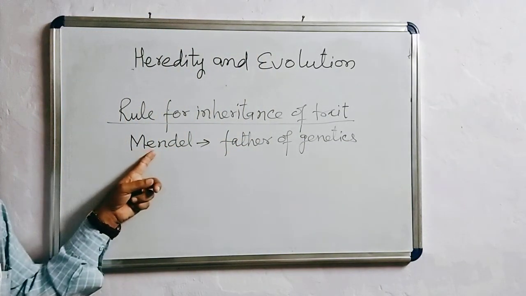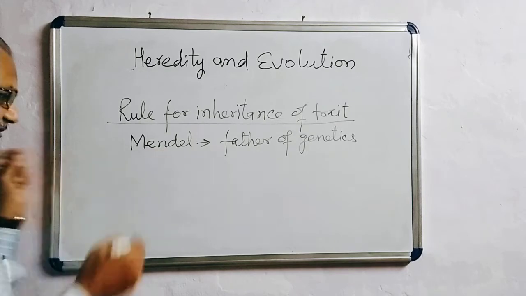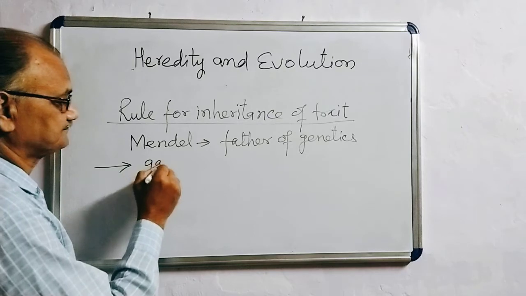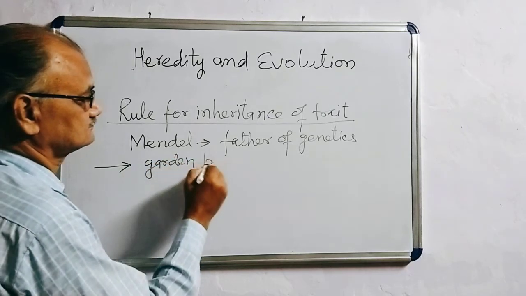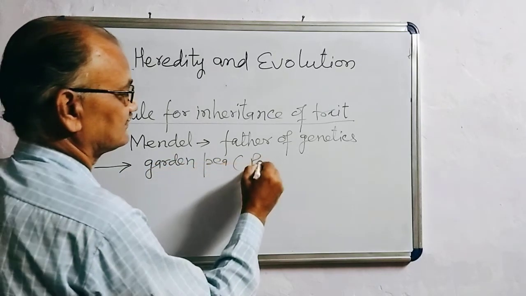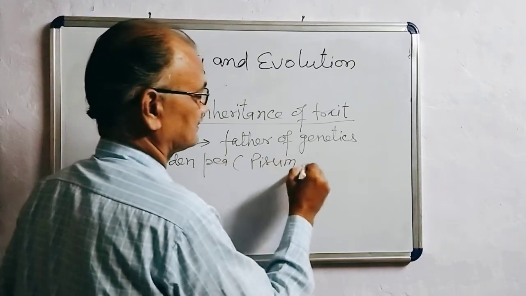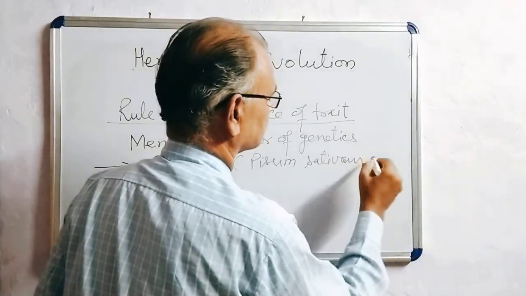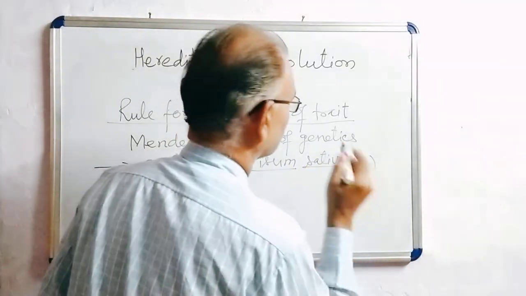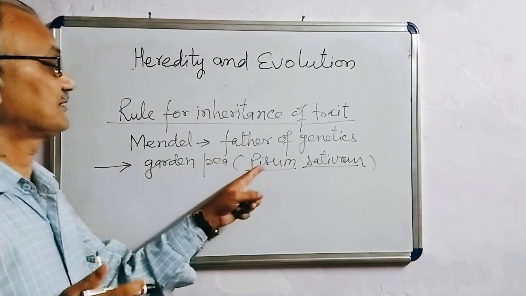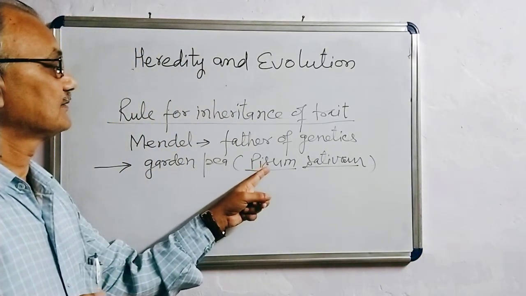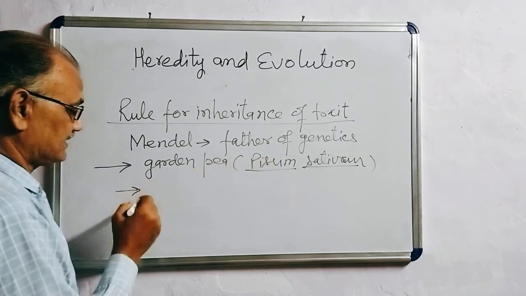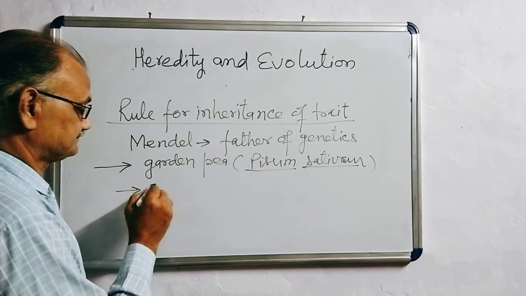Gregor John Mendel performed a number of experiments by selecting the garden pea, that is, scientific name Pisum sativum. This experimental organism is taken because the garden pea can be cultivated throughout the year.